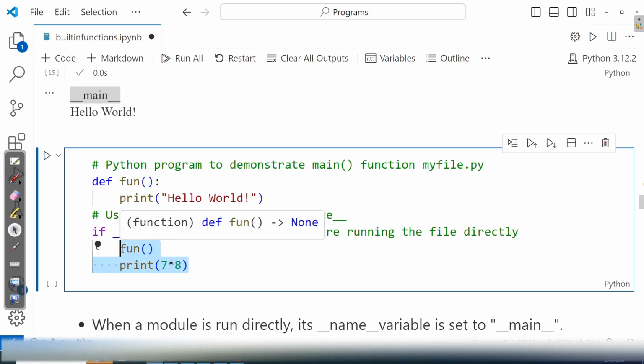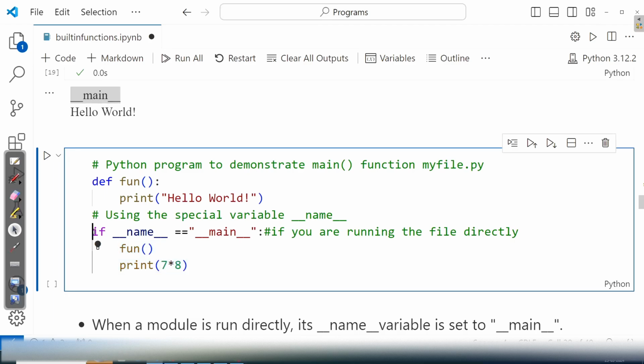See, mostly at the basic level, we run files directly only. Generally, the importing of files will not happen. Because of that, we may skip this particular part of the program, my dear friends. But it is very good practice to use this in programs, because if you want to keep code that is private to that particular file, which is executed only when you run the file directly, then we need to use this if block.